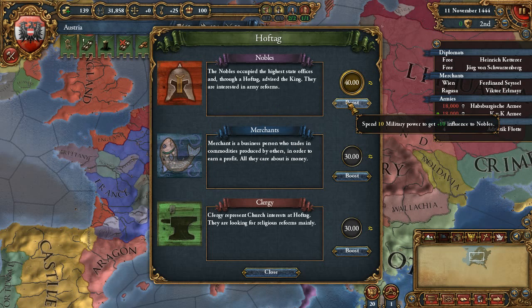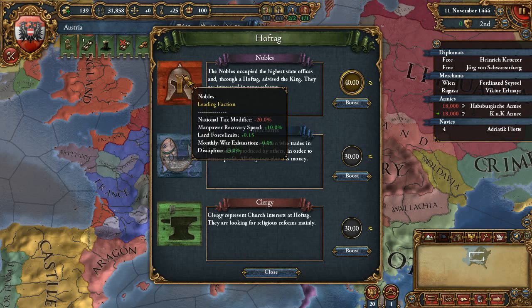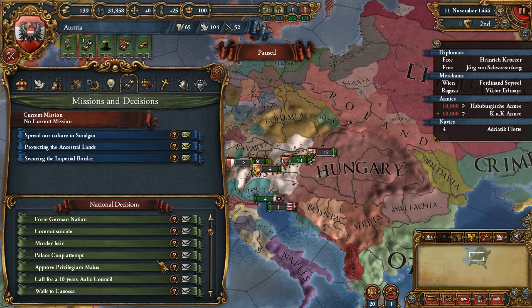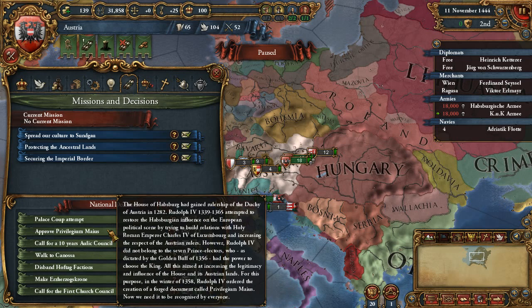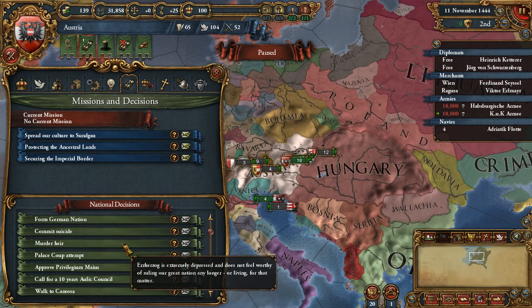I just like playing without them. That's the thing, I just like playing without them. And also, there is a button somewhere over here to disable them. Let's see.